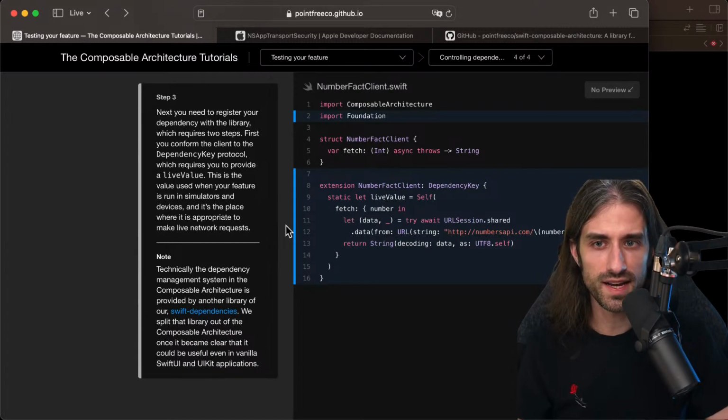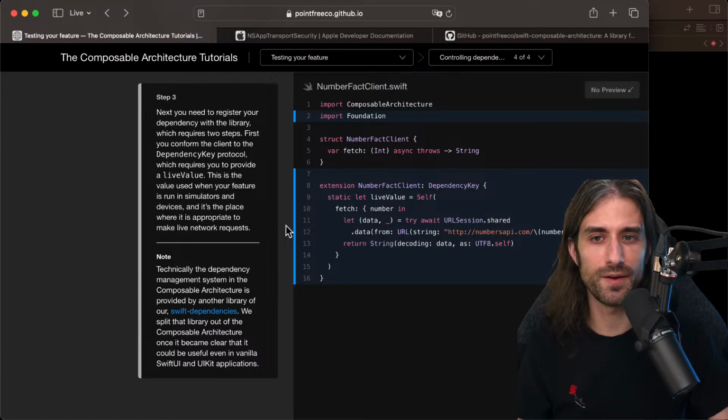So step 3, next you need to register your dependency with the library, which requires 2 steps. First, you conform the client to the dependency key protocol, which requires you to provide a live value. This is the value used when your feature is run in simulators and devices, and it's the place where it's appropriate to make live network requests.